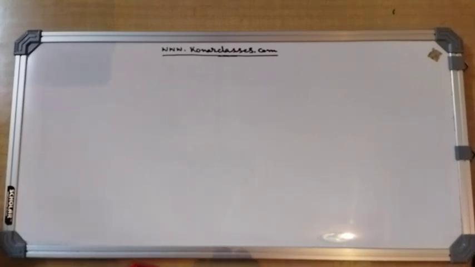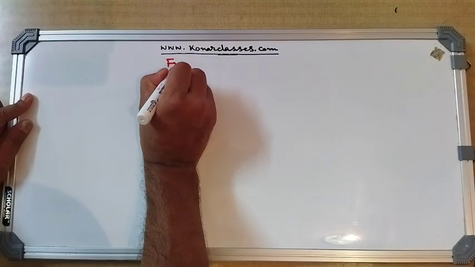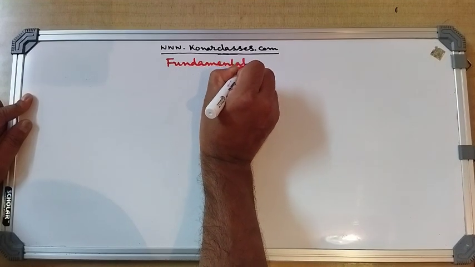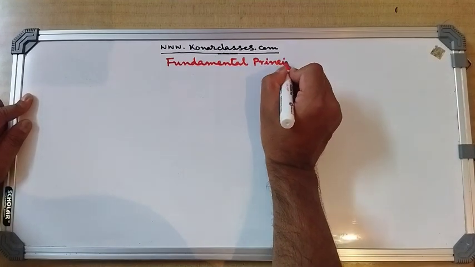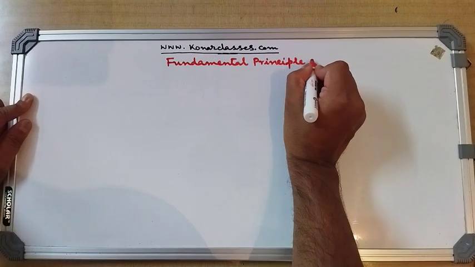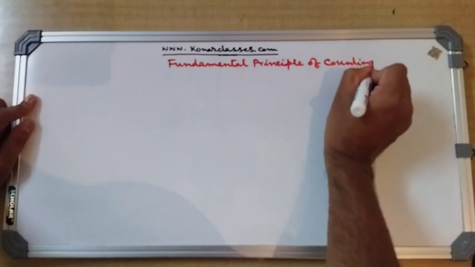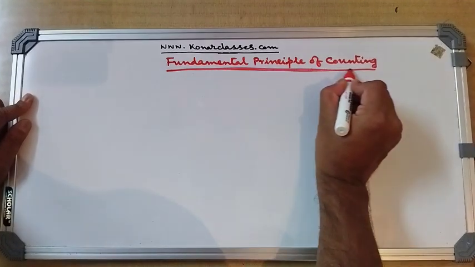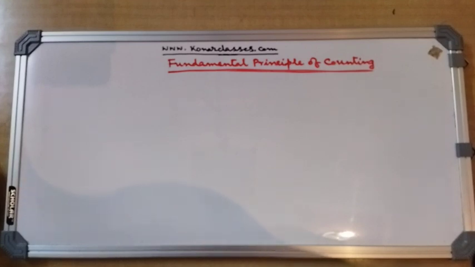हम डिस्कस करेंगे द फंडामेंटल प्रिंसिपल ऑफ काउंटिंग. Fundamental principle of counting is the basis of learning permutations and combinations.